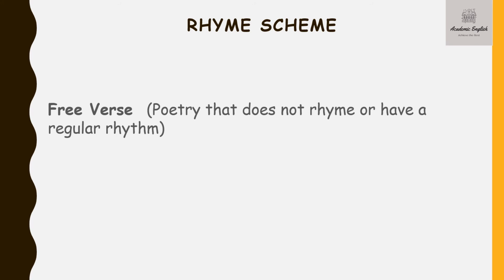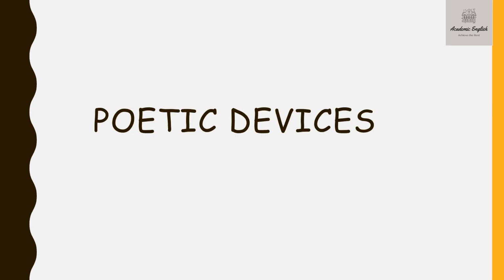Now, if we look at the rhyme scheme of the poem, it doesn't have a rhyme scheme. It doesn't have a proper rhyme scheme, and it comes under the category of free verse. Okay, and free verse is a poetry that doesn't rhyme or have a regular rhythm. It doesn't have a rhyme. So, such poems are called free verse. Now, let us have a look at the poetic devices that are used in this particular poem.